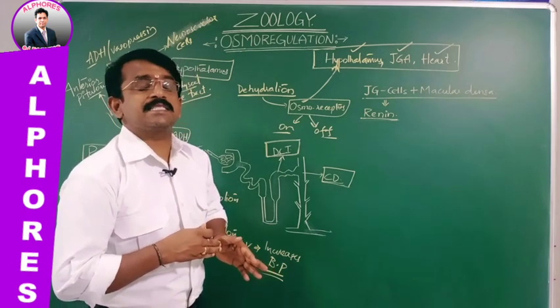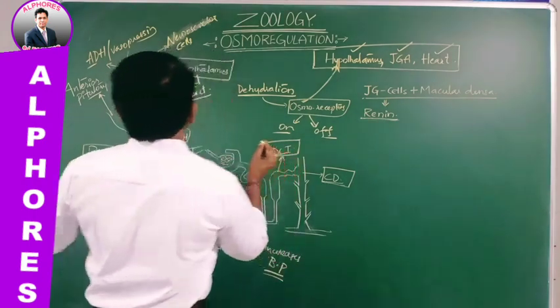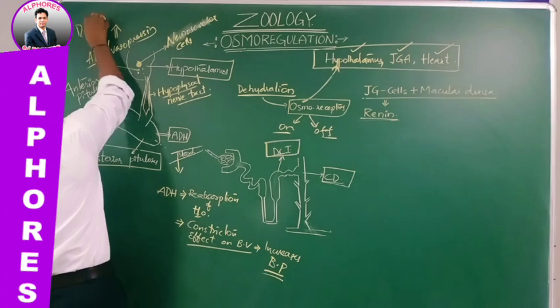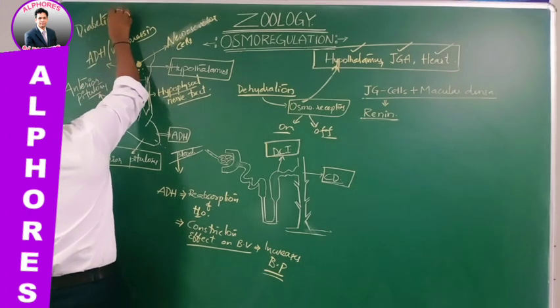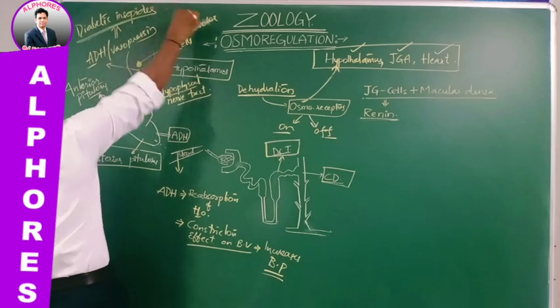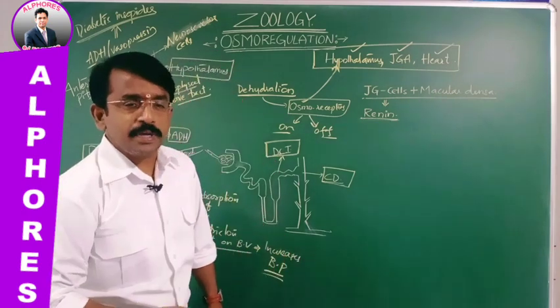This is excessive urination, which is said to be the deficiency of ADH, resulting in a condition named diabetes insipidus, not diabetes mellitus. I repeat, it is diabetes insipidus, where low BP takes place.